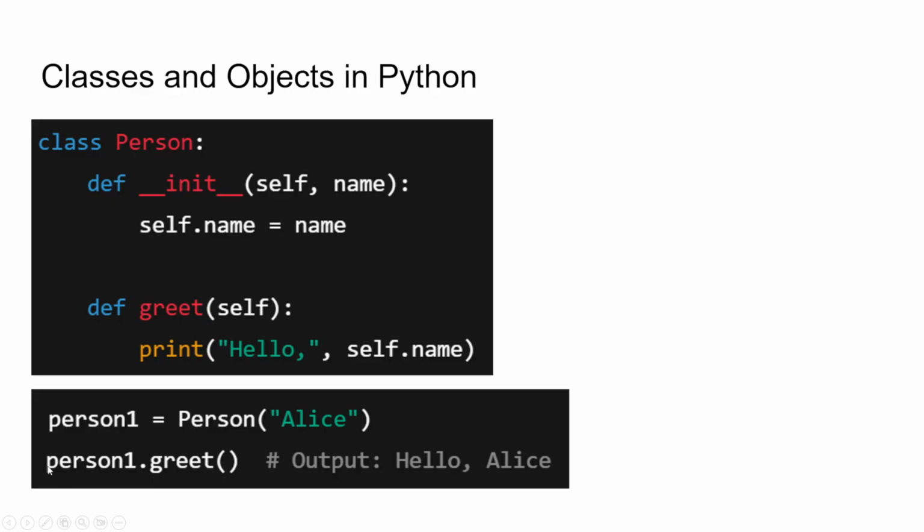Now person1 dot greet function, when we call without any reference parameter since it is only accepting self, no need to write self again. Internally that function is printing hello, comma, self dot name, which would be Alice. So when we call person1 dot greet, it will output hello Alice.